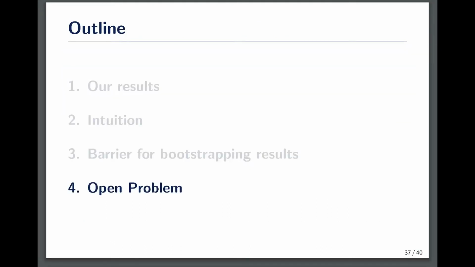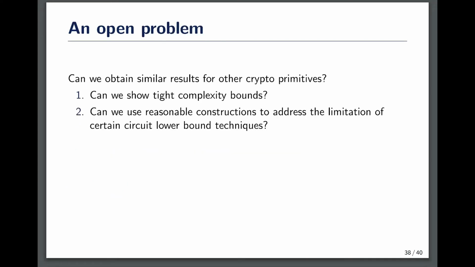In the final part, we want to discuss an interesting open problem. From the very beginning of the talk, we have mentioned the two main motivations of this work, that is, to understand the complexity of cryptographic primitives and to give insights about circuit complexity using cryptographic constructions. As we have established the result for PRFs, the most interesting open problem is, therefore, to obtain similar results for other cryptographic primitives.